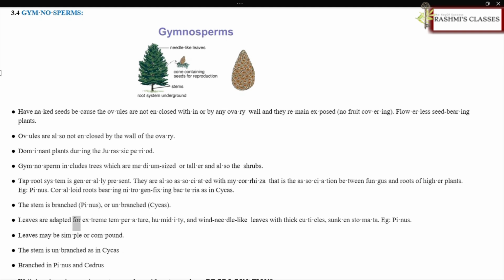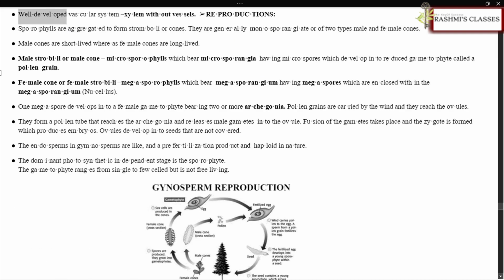Leaves are adapted for extreme temperature, humidity, and wind: needle-like leaves with thick cuticles and sunken stomata, e.g., Pinus. Leaves may be simple or compound. The stem is unbranched as in Cycas, branched in Pinus and Cedrus. Well-developed vascular system, xylem without vessels.